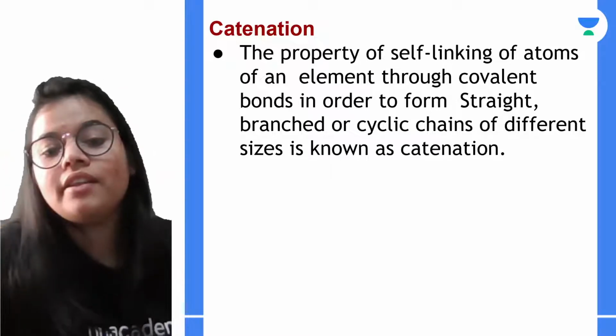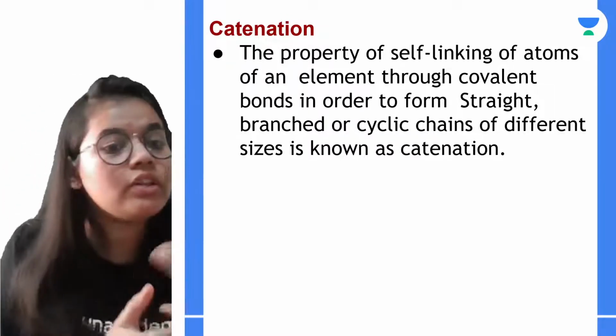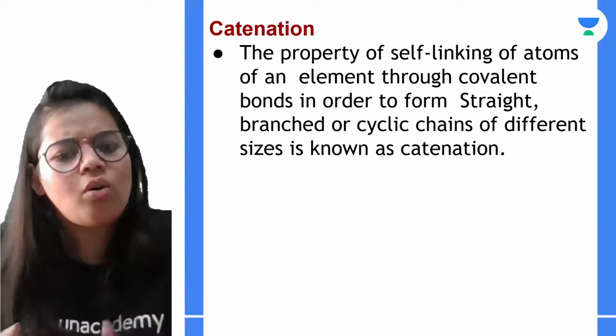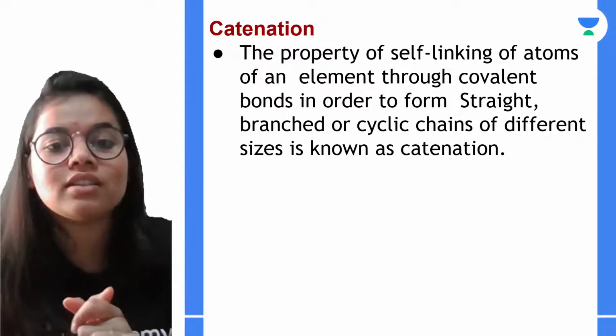Okay, now what is catenation and why only carbon? So ये question भी आ सकता है कि और भी atoms हैं, और भी elements हैं, वो भी तो catenation बता सकते हैं.